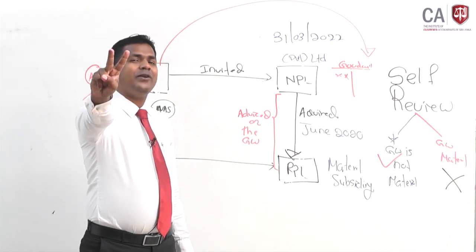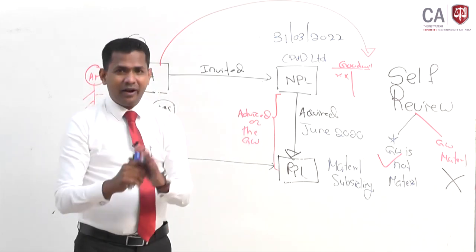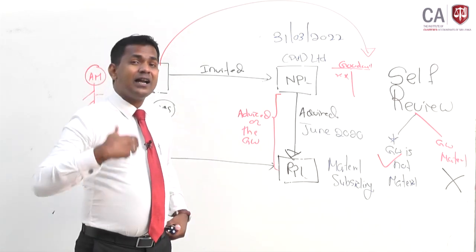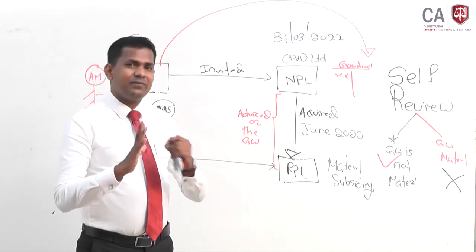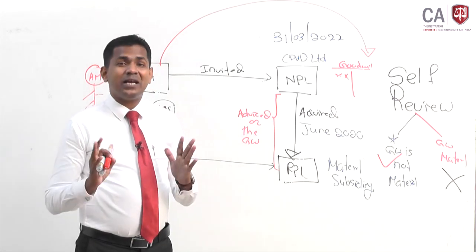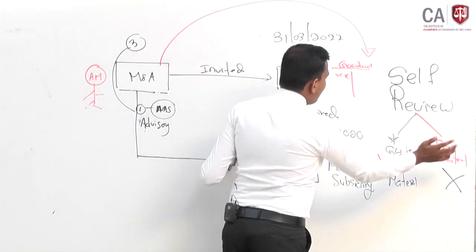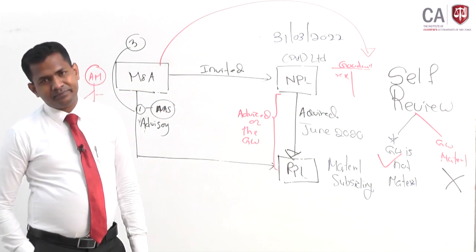Third, an important one: you need to see whether safeguards are available or not. That's the difficult question to be decided in the examination. If safeguards are available, you write those safeguards. If there are no safeguards, you have to decline the assignment. So if the goodwill is material and no safeguards are available, you should withdraw from the engagement.